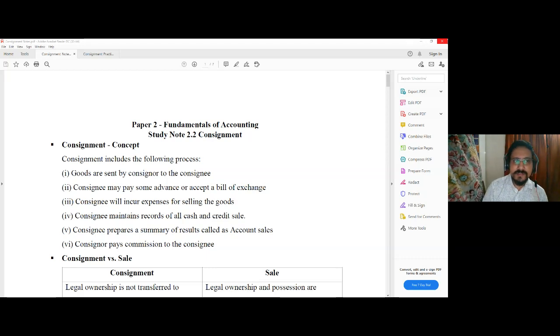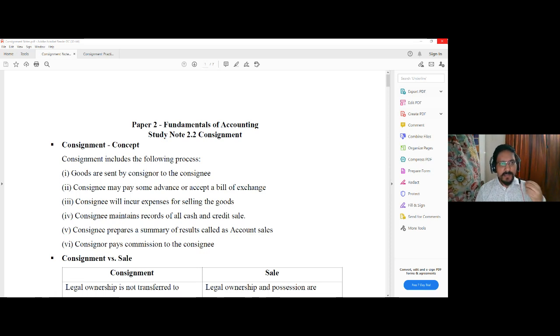Now, the basic advantage of consignment over other types of selling arrangements, such as a branch or forming a joint venture, is basically that it doesn't need too much investment. Only some agents are to be appointed, and the agents will be offered a good amount of commission, and against such commission they will be ready to sell your goods. So you need not put a huge amount of investment into opening a branch, appointing employees, and handling the regular matters as in branch accounting, or finding a partner and sharing the profits, because a joint venture will require you to share the profit from the business with that particular person. So that will not be required.